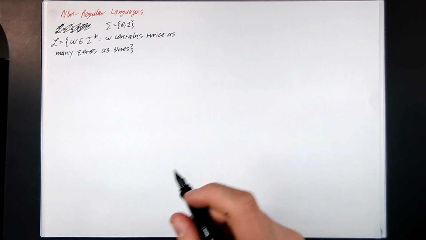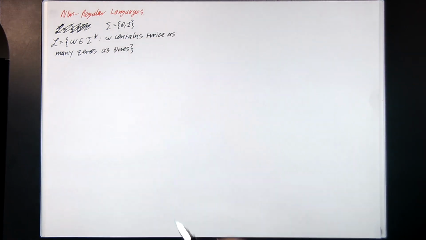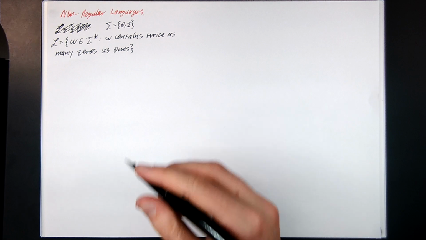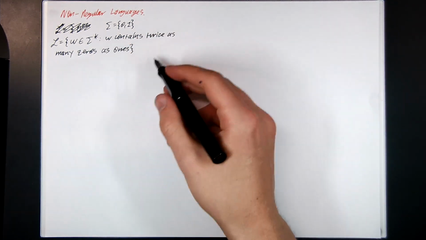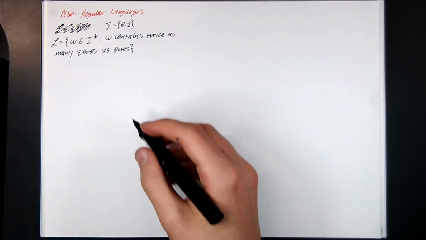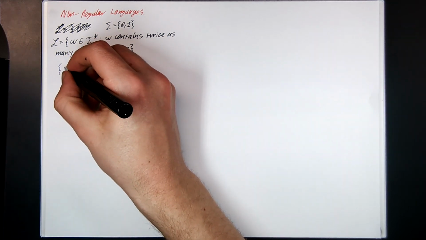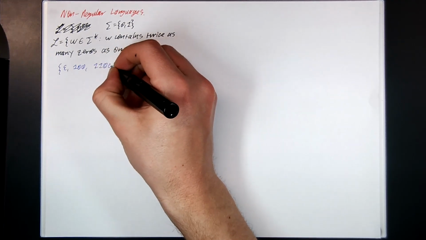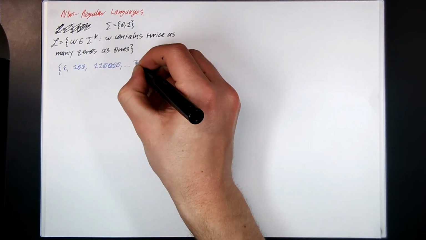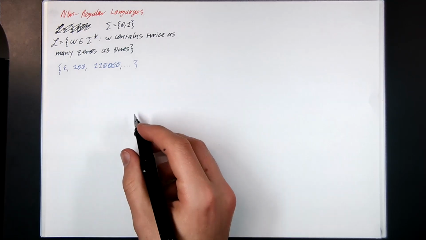So a good tactic for these sort of questions is to choose a subset of the language, choose some infinite class of strings, such that they're all in the language, and then you can hot swap out part of the string using pigeonhole principle to obtain a contradiction. So what sort of strings are in this language? Well, a whole bunch of them, but clearly these strings: epsilon, 100, two 1s and four zeros, etc. Clearly all of these strings are going to be in the language, right?